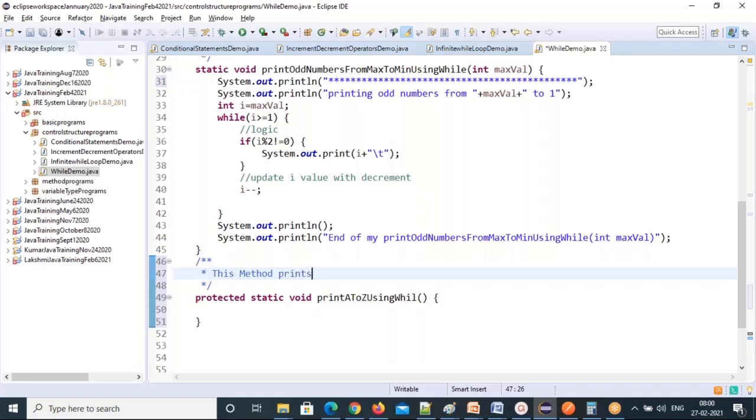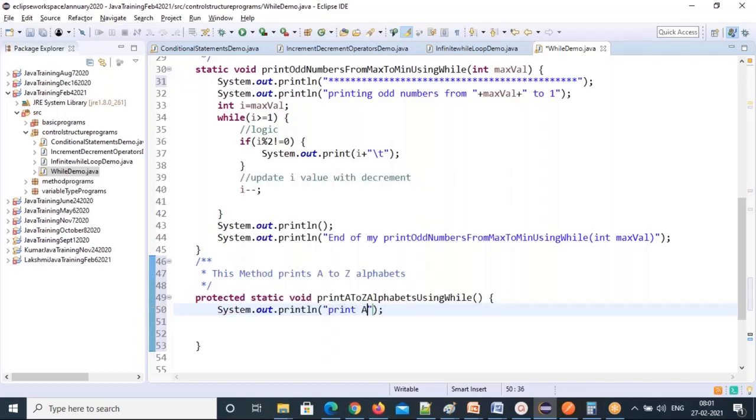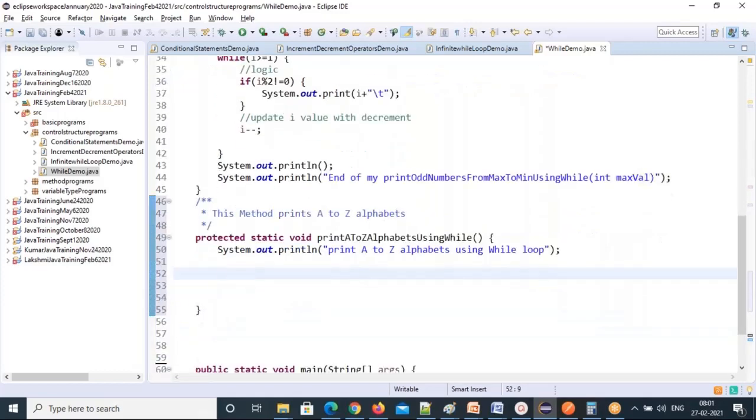This method prints capital A to capital Z characters, alphabets. Basically you can say alphabets. So I can say print A to Z alphabets using while. These are alphabets. Okay, now I'm simply saying print capital A to capital Z alphabets using while loop.